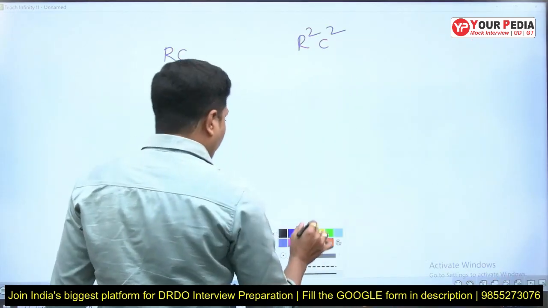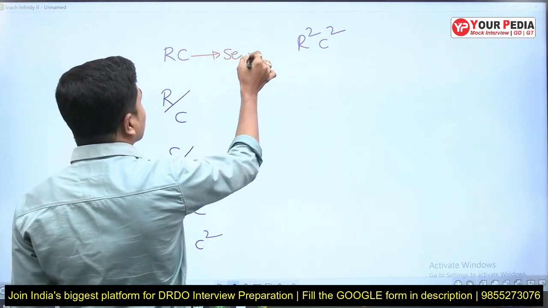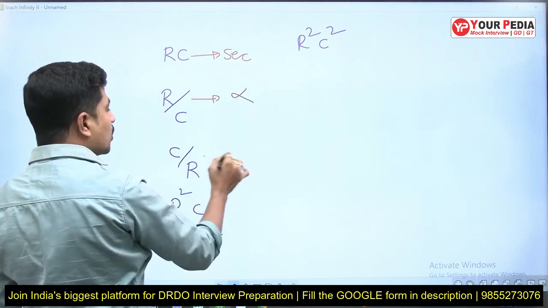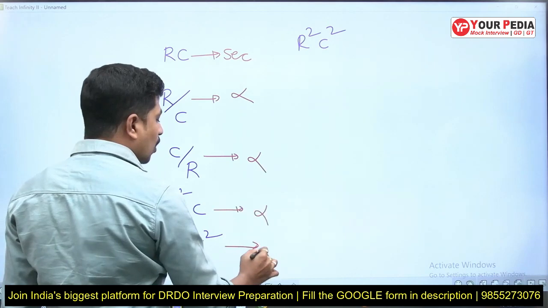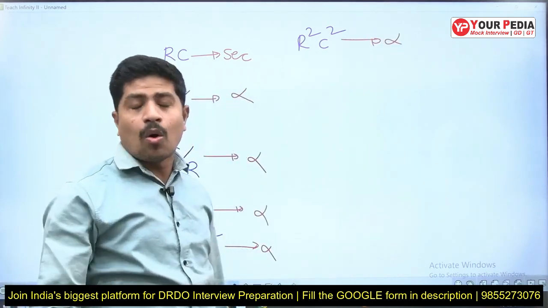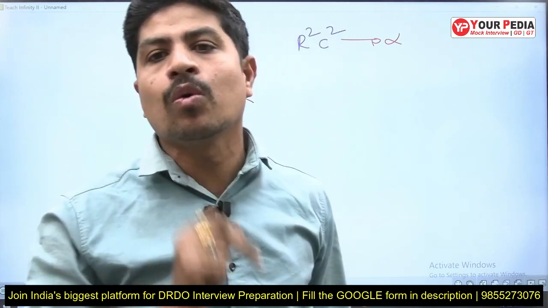Now, from units and dimensions, we got that the units should be seconds. Are the units of this one seconds? No. This one? No. This one? No. This one? No. So the only possibility that gives seconds as units is R into C only.